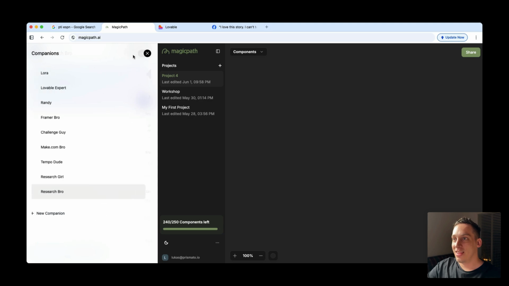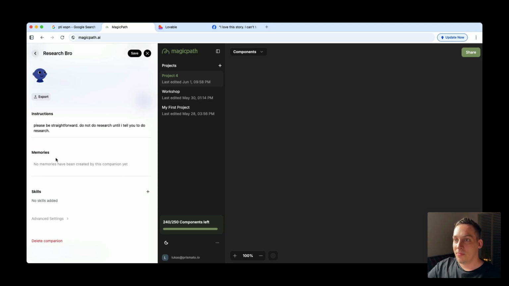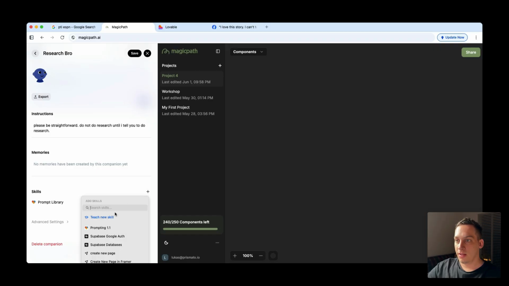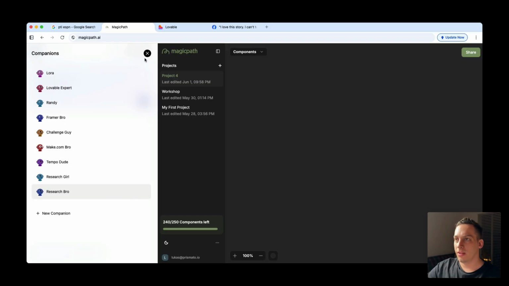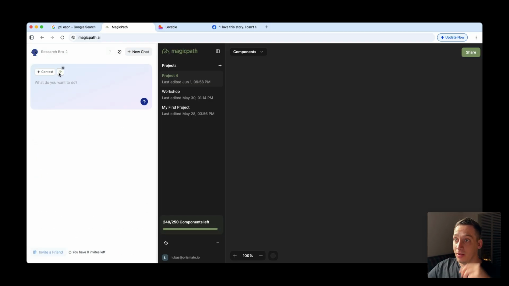So let's just save it like that. Memories, we can give it memories afterwards. And then skills, okay, so I have these different skills. I'm going to give it the prompt library skill, which is basically that it knows how to prompt inside of Lovable. And later we can see what other skills we can give it.